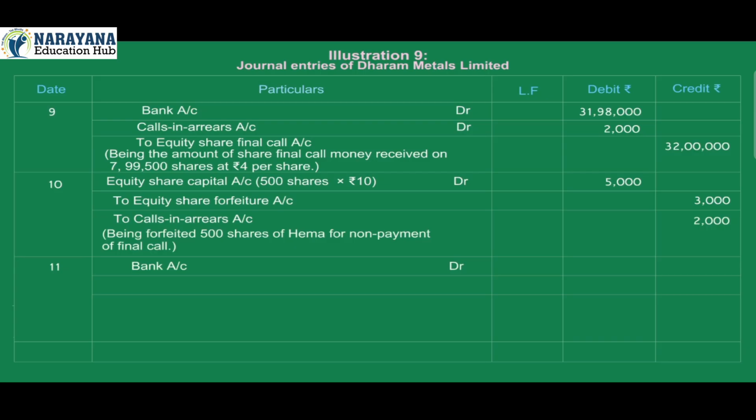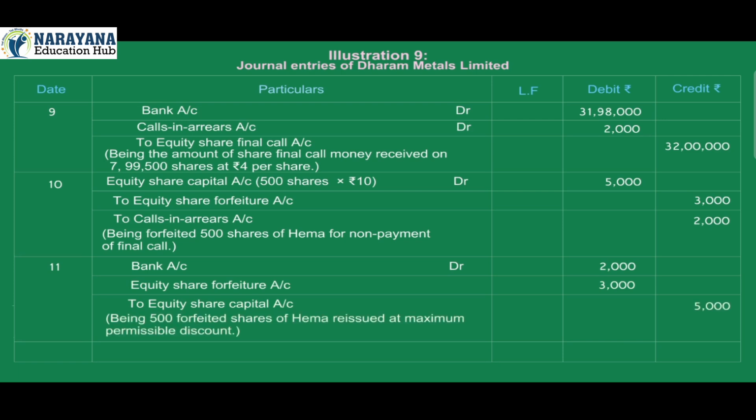11. Bank account debit 2,000. Equity share forfeiture account debit 3,000. To equity share capital account credit 5,000. Being 500 forfeited shares of HEMA reissued at maximum permissible discount. Total debit 6 crore 40 lakh 61,000. Credit 6 crore 40 lakh 61,000.